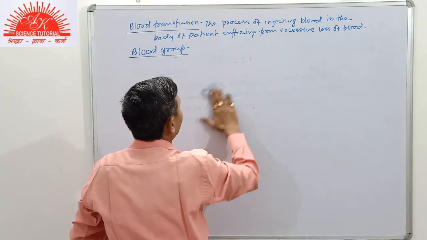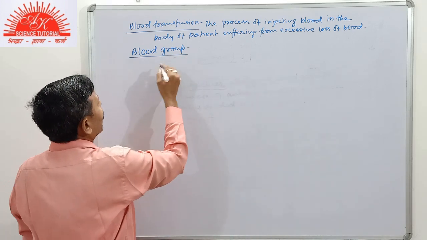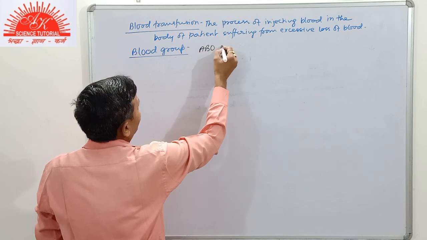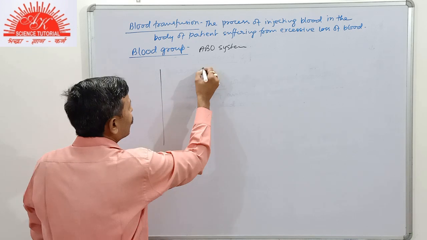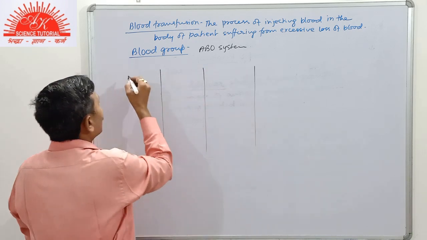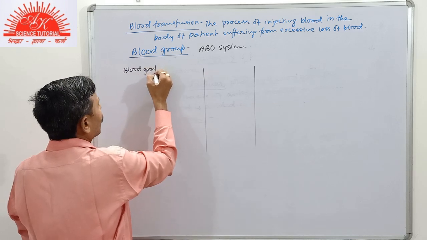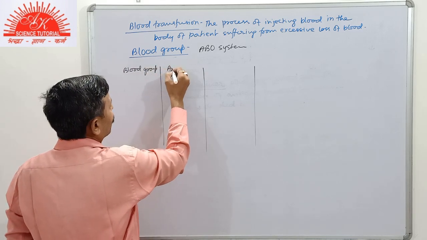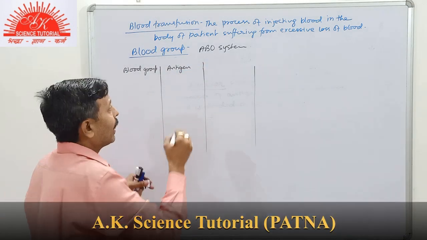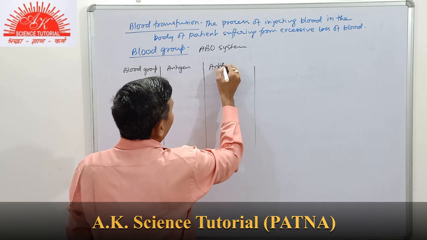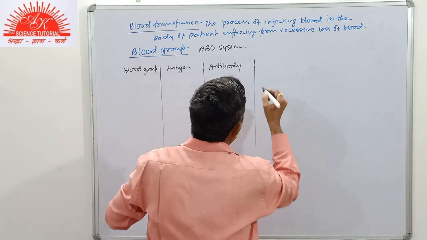So we can study it in a comparative way. Suppose we are going to study the ABO system. We make columns. First of all, blood group, then the type of antigen present on the surface of RBC, and the antibody present in the blood plasma.